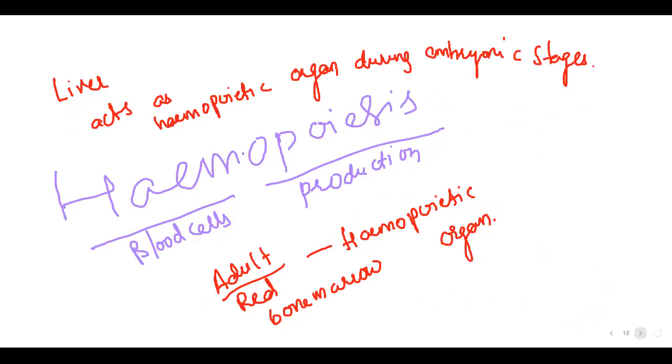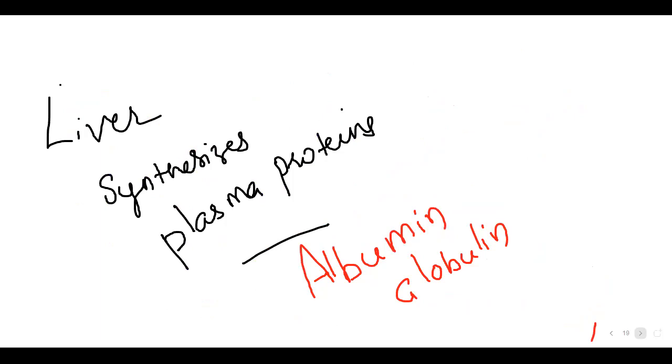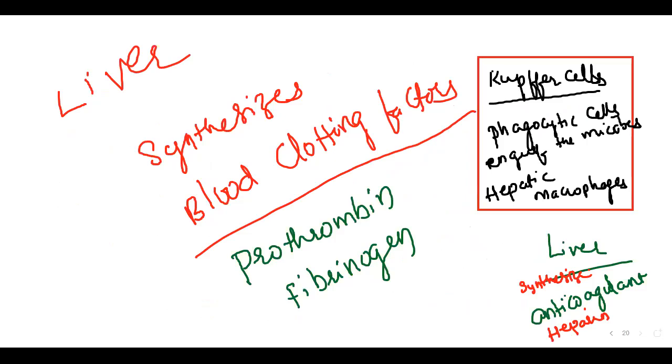The liver is a hemopoietic organ during embryonic stages. The liver synthesizes plasma proteins like albumin and globulin, and blood clotting factors like prothrombin and fibrinogen. And the Kupffer cells of the liver are phagocytic cells which engulf microbes, the hepatic macrophages. Okay, is it clear?